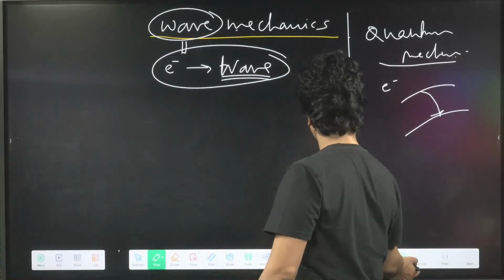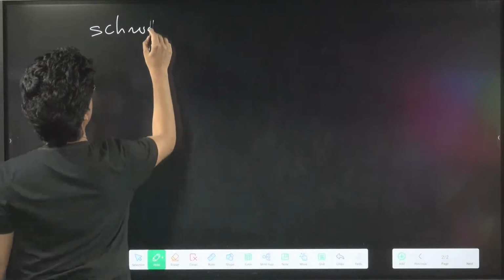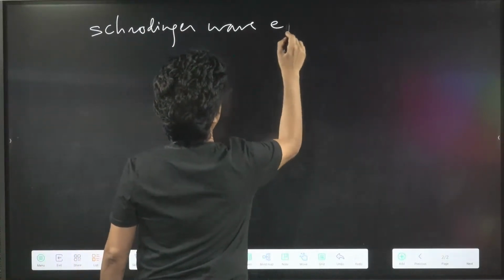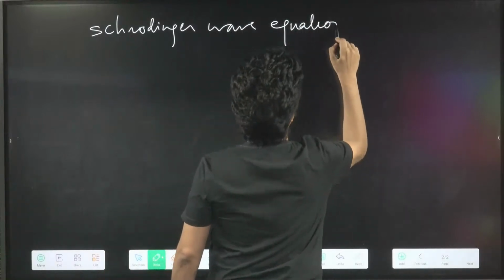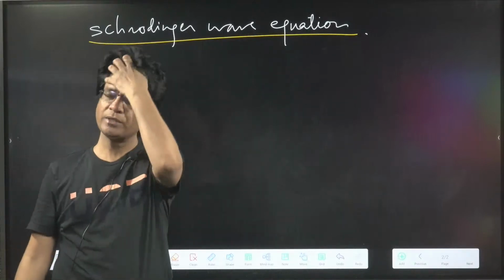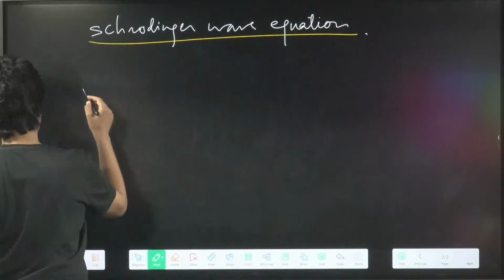So let's do the Schrodinger wave equation. I'm writing this wave equation, though they won't ask you any direct question on it, but you should still write it down.